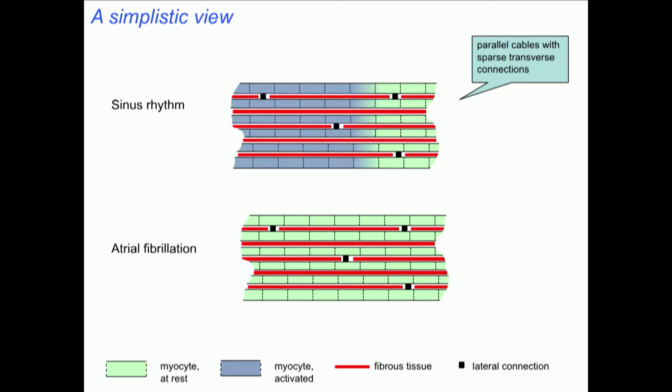And during sinus rhythm, you don't really notice because they're all being activated at the same time. So the pattern is, you don't see any dissociation, but that's very different during atrial fibrillation, where you have narrow wavelets traversing the atrium.